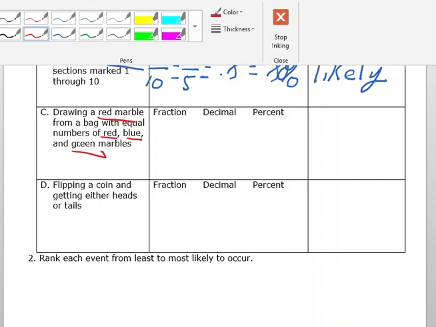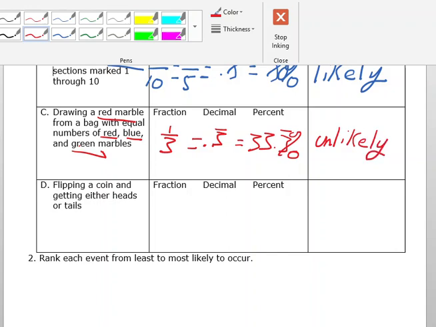Even though I don't have the actual number of marbles, I do know that since it's an equal number of each, I can say confidently it's 1/3, which is equal to 0.3 repeating, which as a percent is 33.3 repeating percent, okay? So this is unlikely because it's less than 50%, more than 0%.